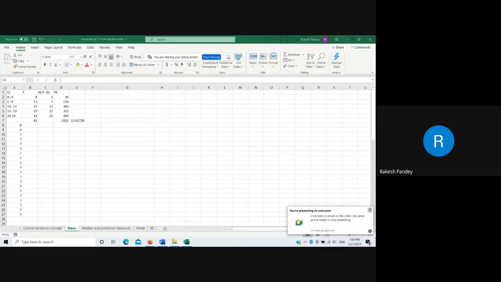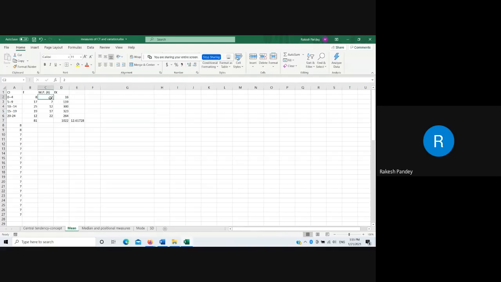As you all know, in actual manual calculation, if the data values, say either the f is very large or x is very large, or both x and f are very large, then in that condition the manual computation may also become tedious.